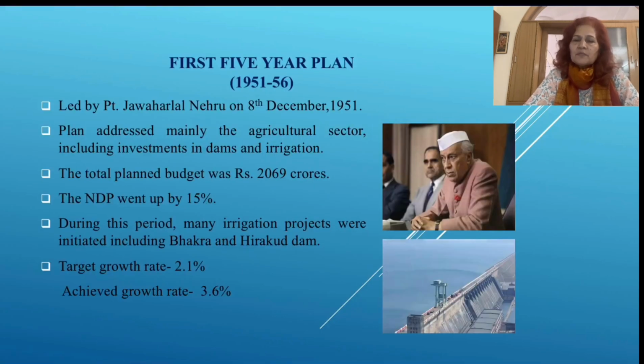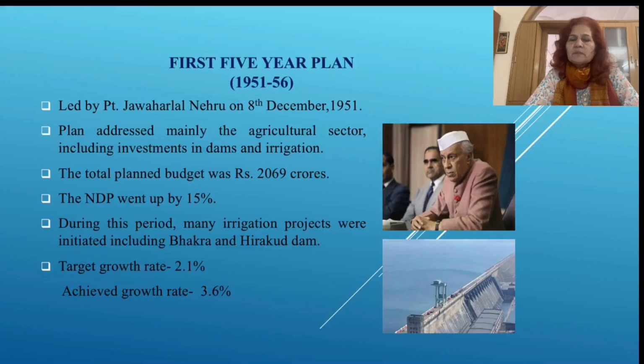Now we will discuss the first 5-year plan. India got independence in 1947, and after getting independence, this concept was taken from the Soviet Union. The first 5-year plan was started in 1951-56 by the first Prime Minister of India, Pandit Jawaharlal Nehru. Specifically, in this plan the issue addressed was mainly the agricultural sector, because India was an agriculture-dominant economy, so more focus was on agriculture.